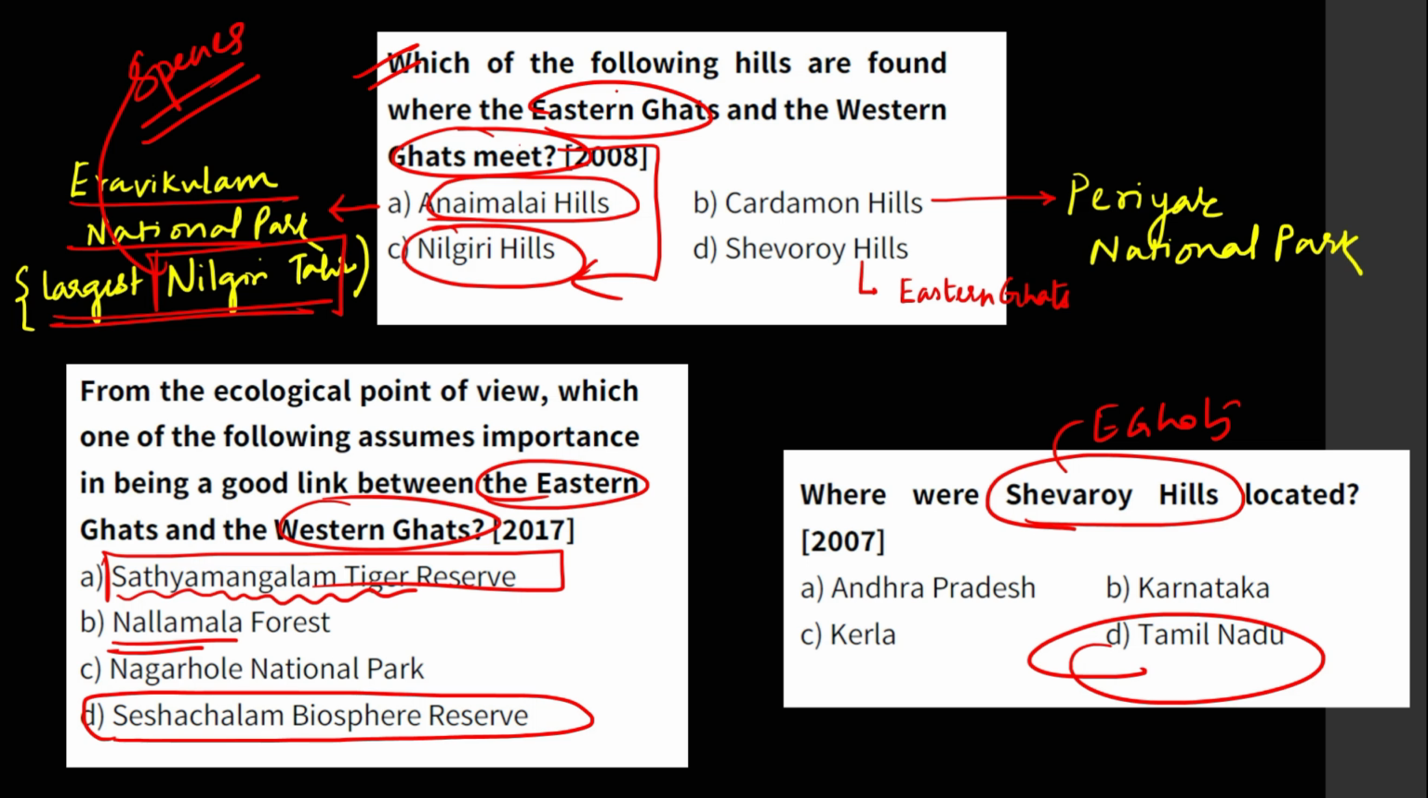Guys, are you understanding this? Are you relating this or not? Similarly, you can see Cardamom Hills. Again, you see here Periyar National Park is located, and Periyar National Park is also a very important national park for tigers.